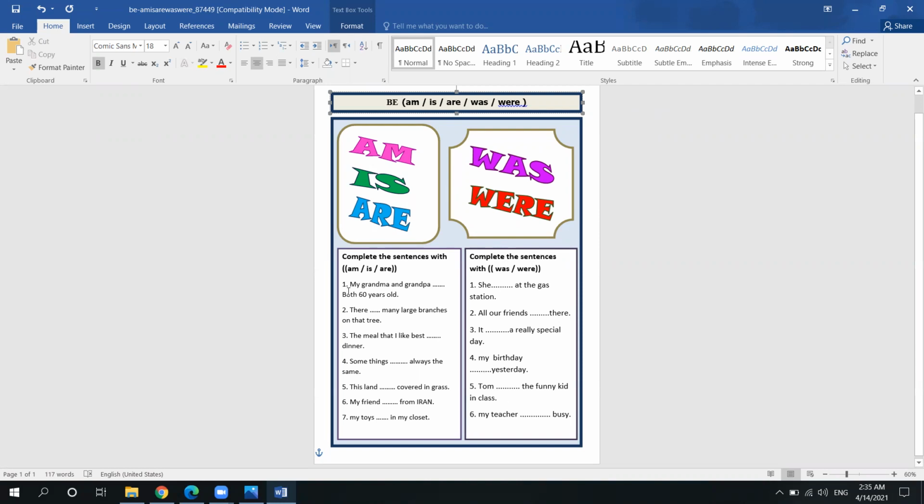So let me read each sentence for you. The first one, my grandma and grandpa, do we say is, are both 60 years old? Do we say my grandma and grandpa? They, do we say they is, or they are? There are many large branches on that tree. So what do you think we say? There are, or there is, or there am? And pay attention to the word branches. It means that we're talking about more than one here.